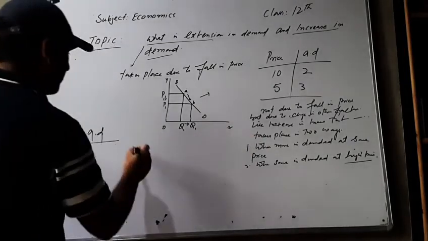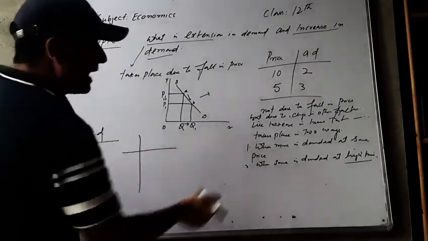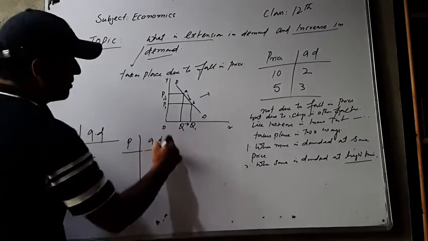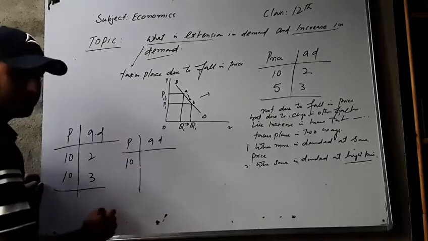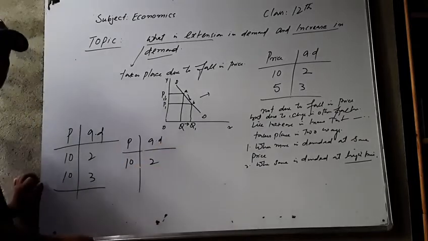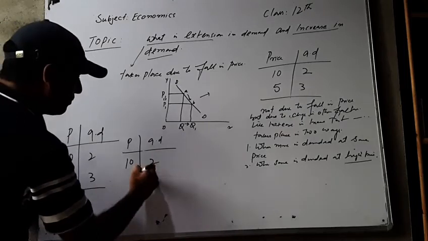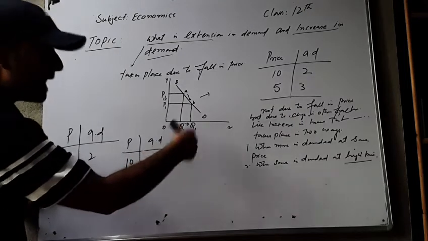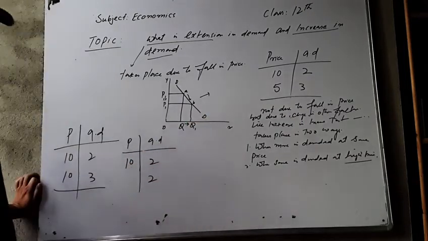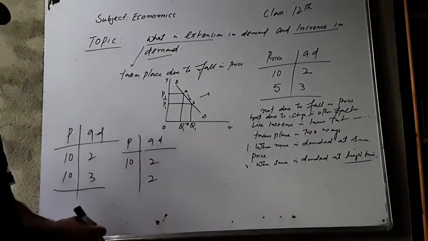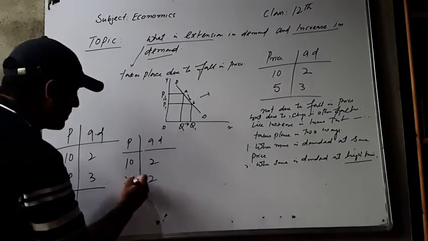And the next concept is same is demanded at high price. For suppose this is price, this is quantity demanded. If price is 10, quantity demanded is suppose 2. Now, if the same is demanded, consumer demand is the same. He demands 2 kgs of milk, for example, when the price rises.